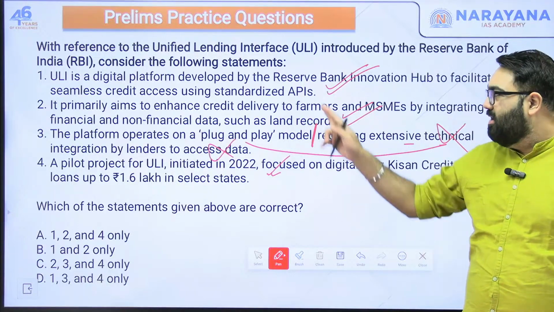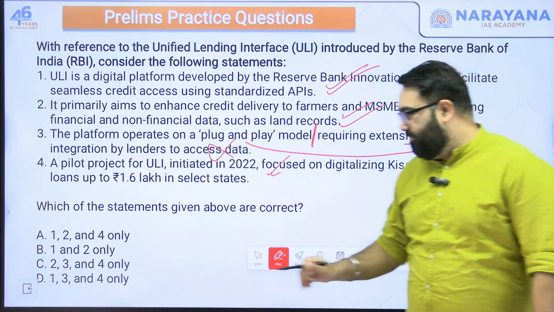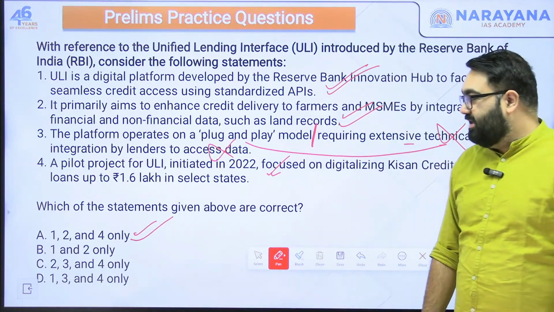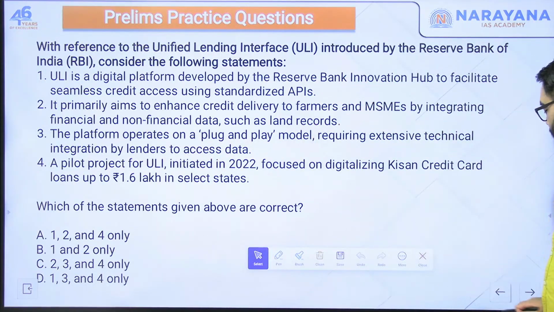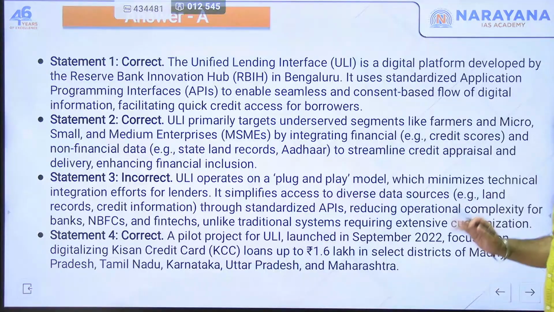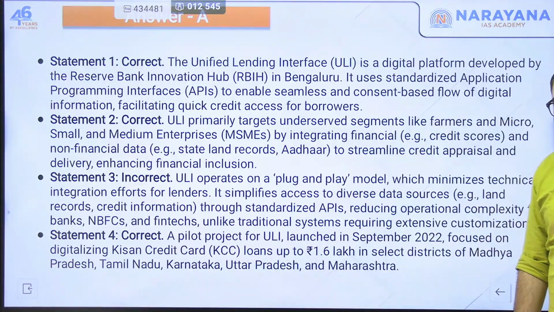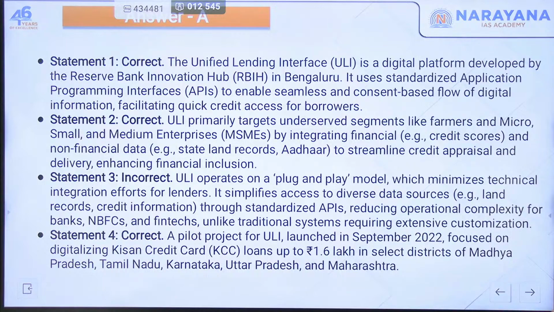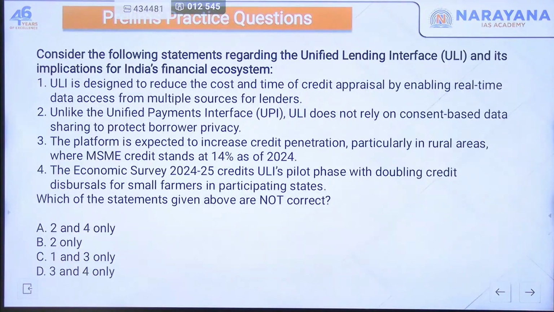That was not done. 1, 2 and 4 here are correct. A would be the correct answer here. A is the answer here about this particular initiative. You can take a screenshot here if you wish to revise later on. Moving on to the next question.